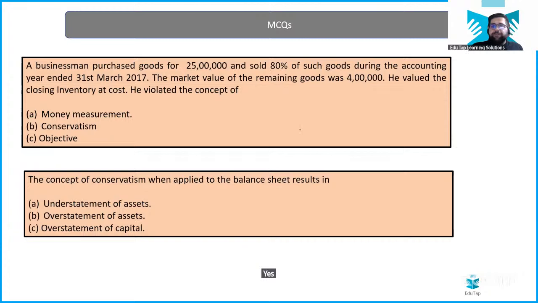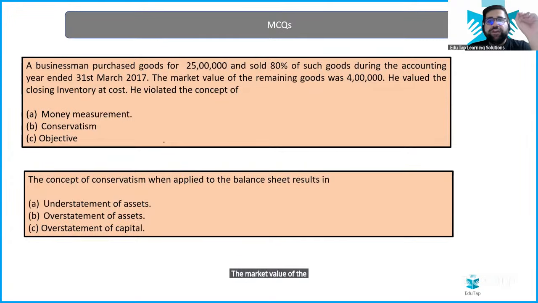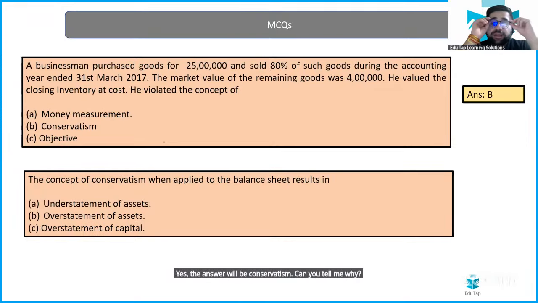Yes. Some people are giving the right answer. Think. I'm not in a hurry. A businessman purchased goods of 25 lakh and he sold 80% of such goods during the accounting period ending 31st March 2017. The market value of the remaining goods was 4 lakh. Yes, the answer will be conservatism. Can you tell me why?